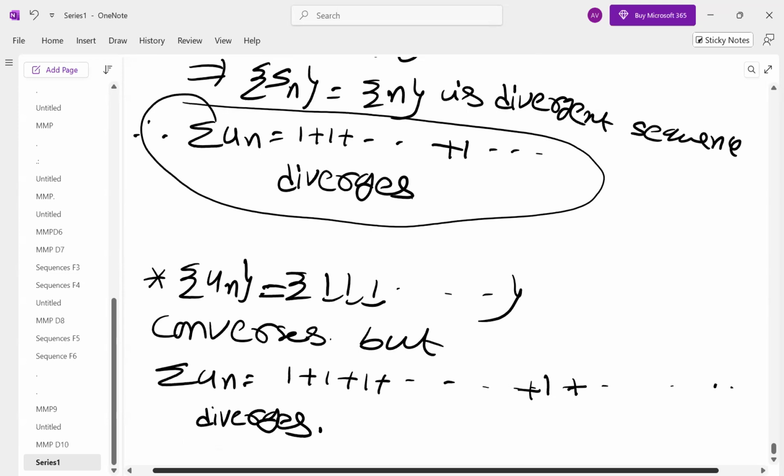Generally, what do students think? The sequence un converges, therefore the series converges, which is not so. The sequence formed by the nth partial sum converges, then summation un converges, not un. This is the best example where the sequence converges, but the corresponding series diverges. Sometimes both may be convergent, sometimes both may be divergent. There is no universal rule that if the sequence converges, the corresponding series also should converge.